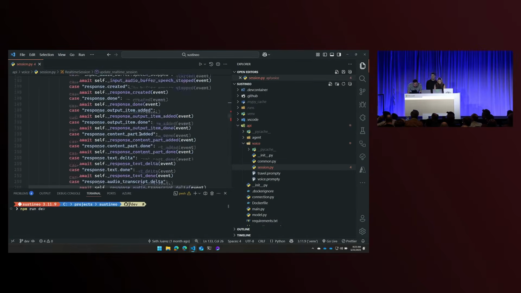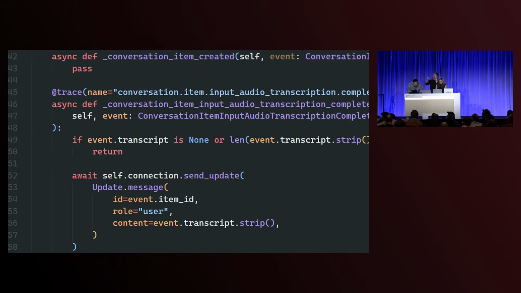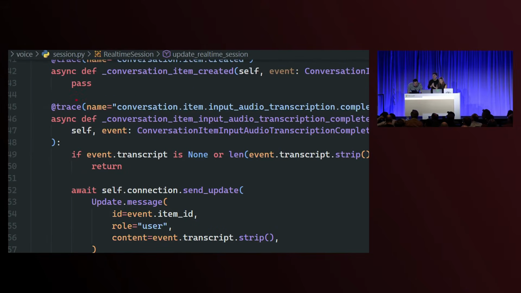Let me see. Well, while Seth finds that too, I think this tracing aspect fits into the whole idea that we want to evaluate it. We want to make sure our enterprise data is safe, and not just at the individual agent level, like we talked about earlier, but also at the multi-agent application level. Full application layer.